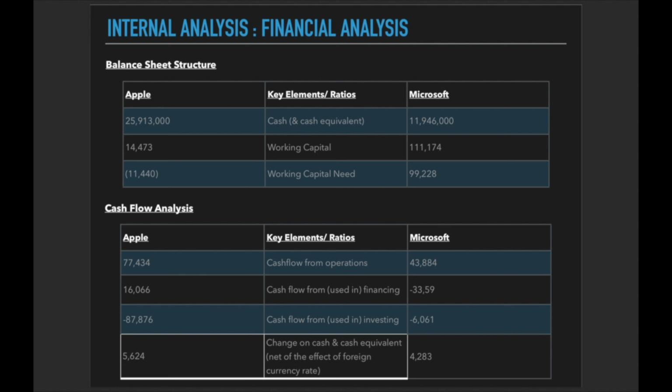We are going to have a look at the financial analysis. We start with the balance sheet structure of the two companies. Apple has almost twice the amount of cash of Microsoft, but Microsoft has almost 10 times the working capital of Apple. So Microsoft has a lot of money to be used in the long term because the working capital is the difference between long-term liabilities minus long-term assets.